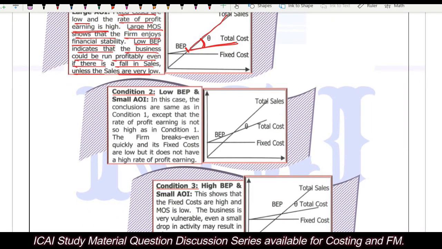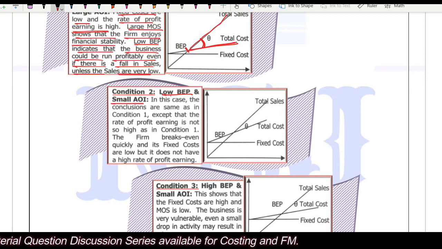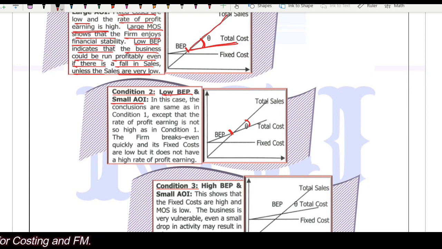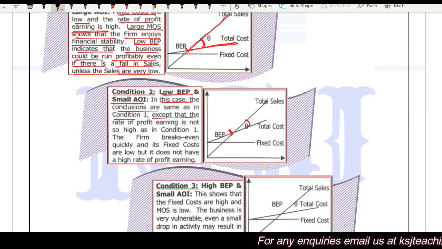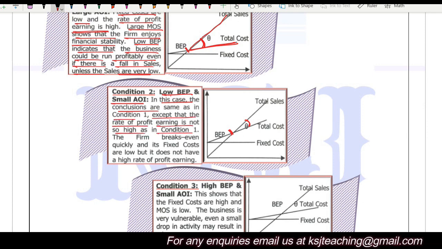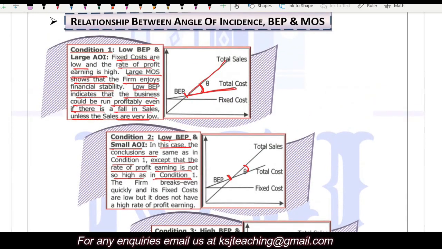Second condition is low break-even point and small angle of incidence. See, the break-even point is low because of higher cost, right? In this case, the conclusions are the same as in condition 1, except that the rate of profit earning is not so high as in condition number 1. Obviously, the conditions remain the same.